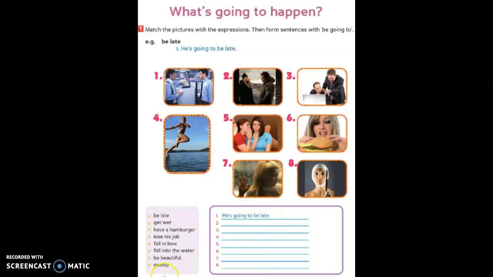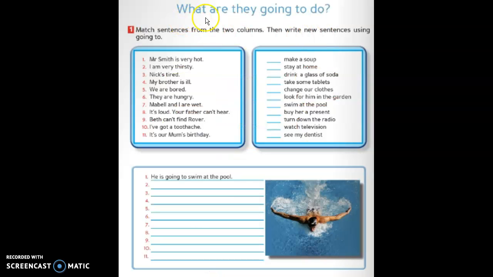Okay, and number 2, what are they going to do? Match a sentence from the two columns, then write a new sentence using going to. For example, number 1, Mr. Smith is very hot. Okay, so we make a sentence using this. He is going to swim at the pool. Okay, swim at the pool. It's the correct one. You continue number 2 and number 11.